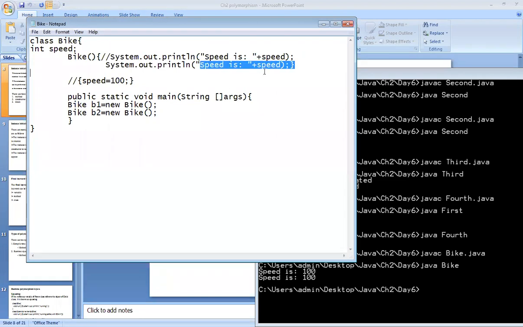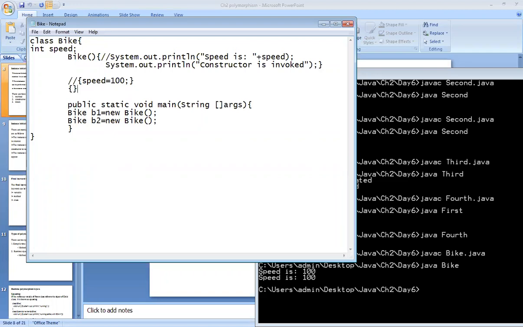Okay, and here in place of this, I will add one statement: Constructor is invoked. I have added it inside the bike constructor. And in the instance initializer block, I will write here one more SOP statement.